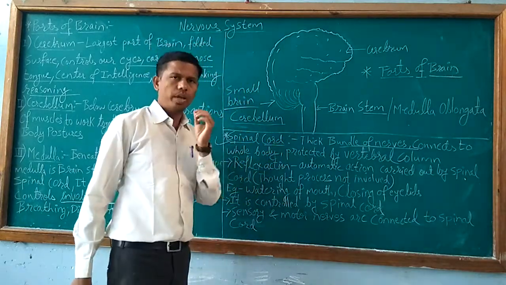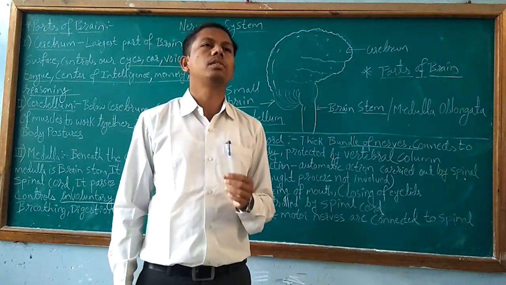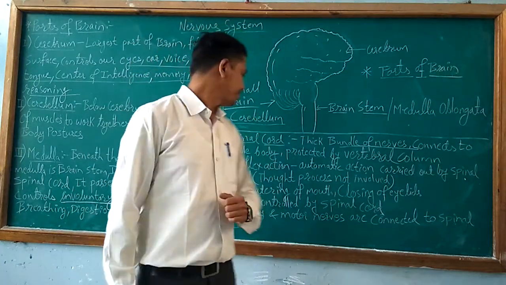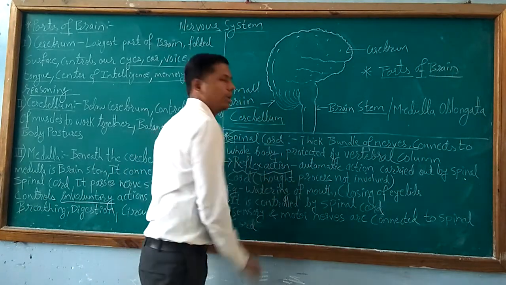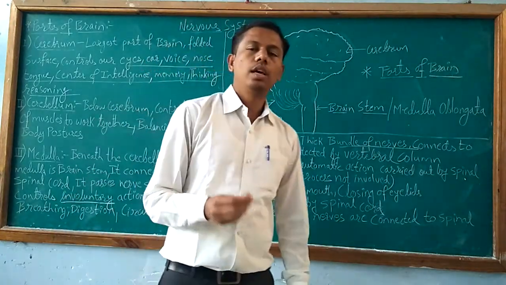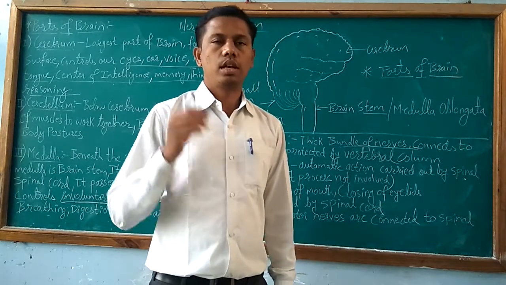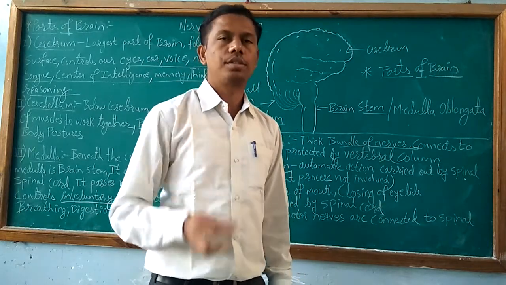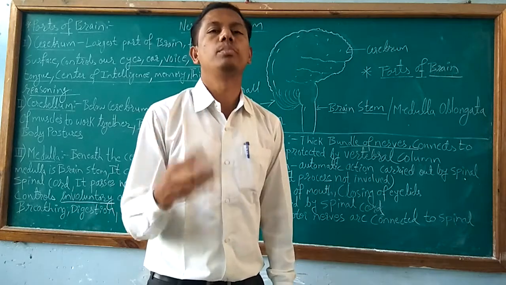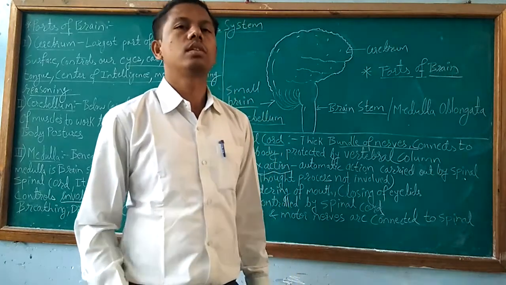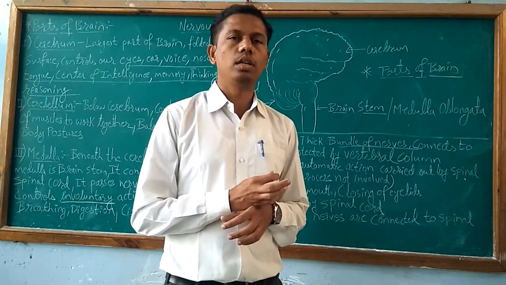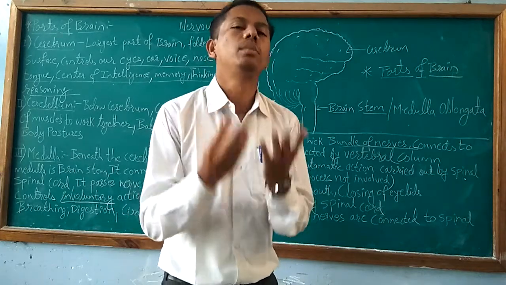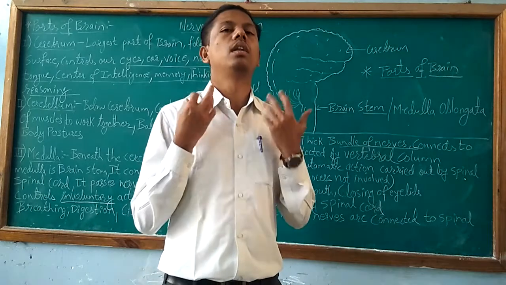Now, one very specific function done by the spinal cord is reflex action. Reflex action is a sudden reaction given to a stimulus. So what is a stimulus? If a mosquito bites our body, anywhere on the body, that creates a stimulus to our nervous system.